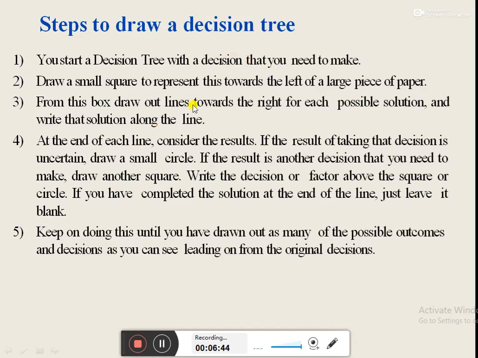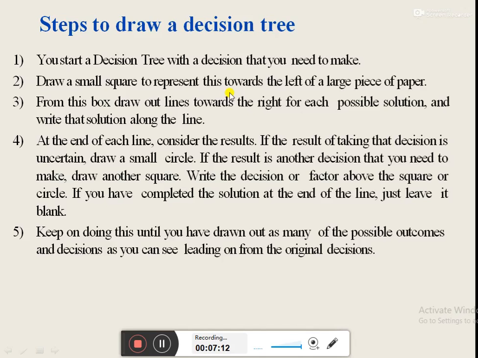So we need to start the drawing of a decision tree with a decision that we need to make, or we can say that we should start with the stage 1 decision. In second step, we need to draw a small square to represent this towards the left of a large piece of paper.